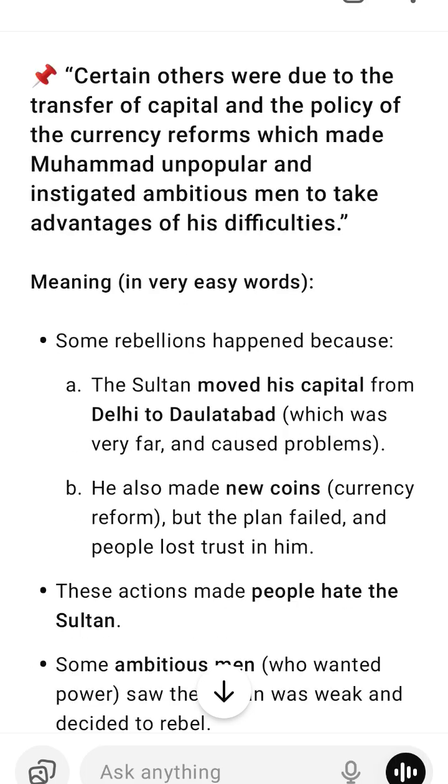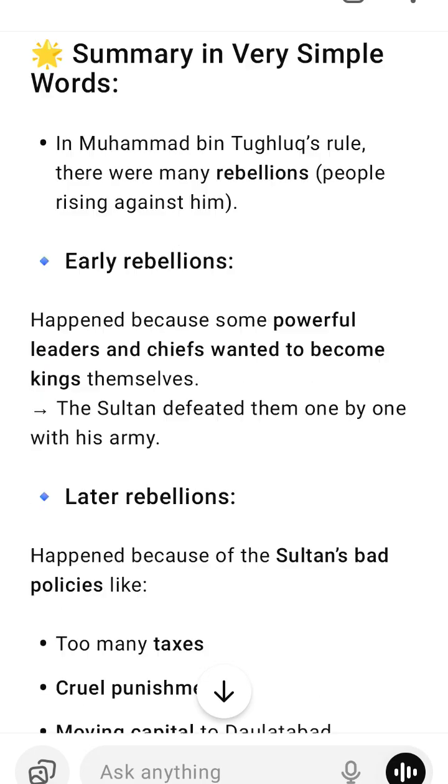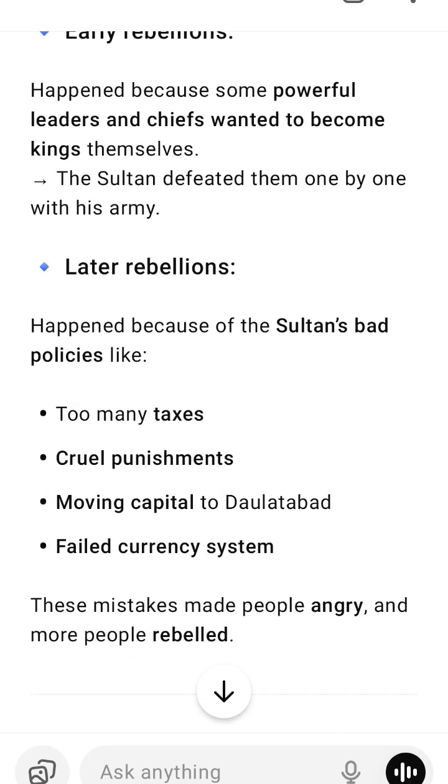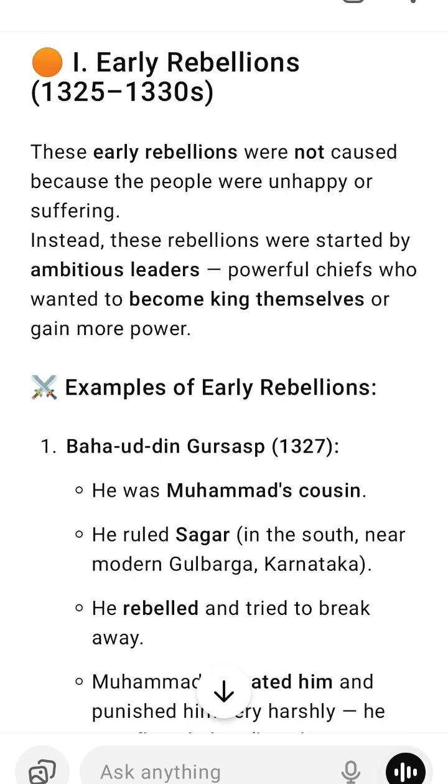2. Hindu chief of Khandana, Singar, near Pune. He was a local Hindu ruler. He also rebelled against Delhi. He was defeated and forced to accept Delhi's control, became a vassal, a smaller ruler under the king. 3. Bahram Aiba, ruler of Multan, Sindh, and Uch. He ruled a large region in northwest India. He was powerful and wanted independence. He was defeated by Muhammad and was killed.